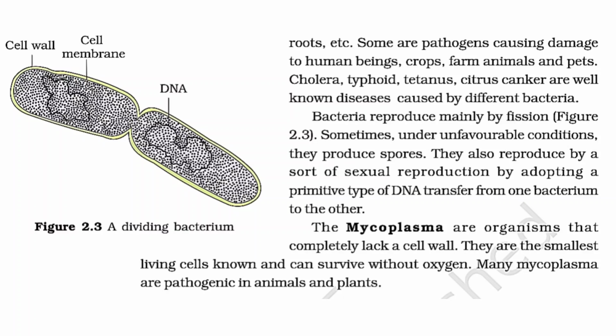Bacteria reproduce mainly by fission. Sometimes, under unfavorable conditions, they produce spores. They also reproduce by a sort of sexual reproduction by adopting a primitive type of DNA transfer from one bacterium to another. The mycoplasma are organisms that completely lack a cell wall. They are the smallest living cells known and can survive without oxygen. Many mycoplasma are pathogenic in animals and plants.